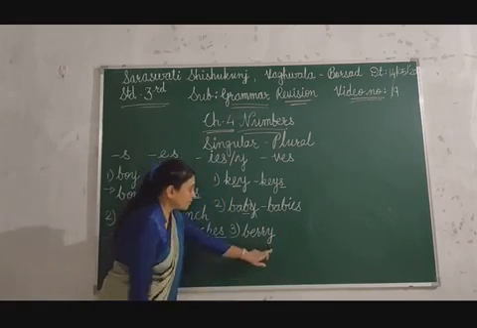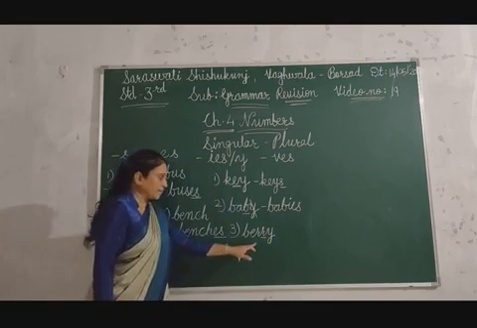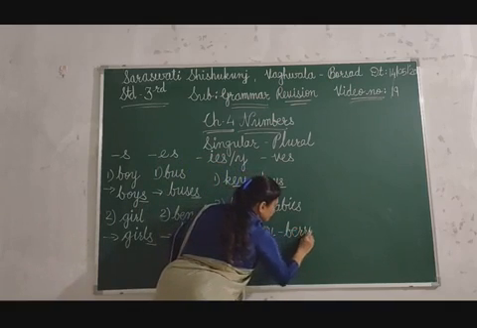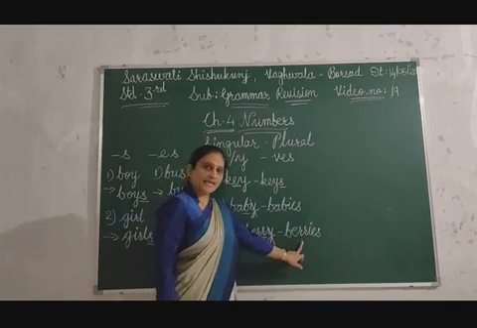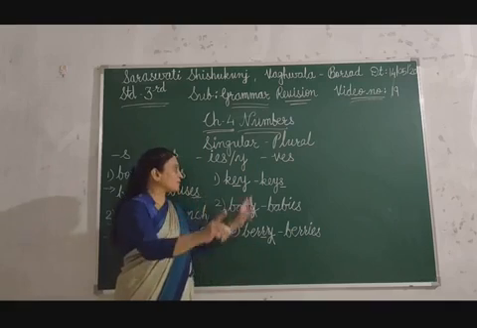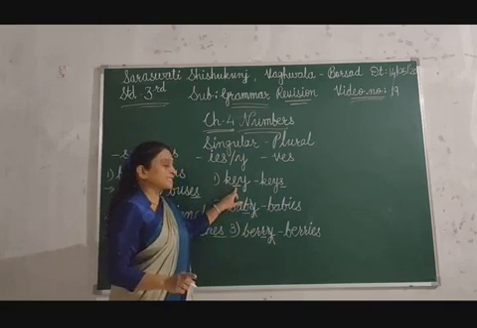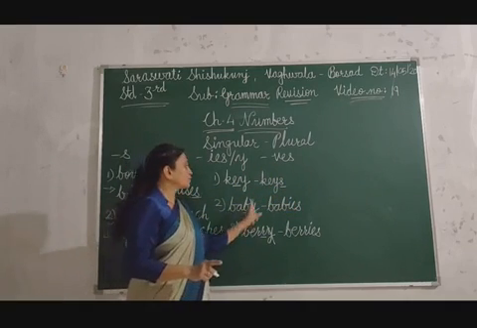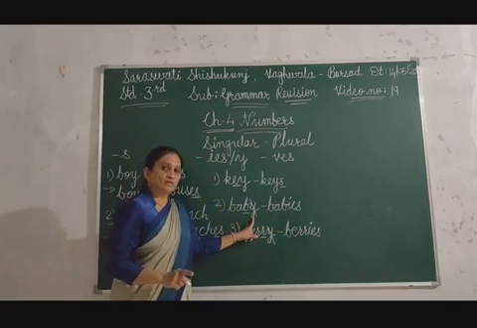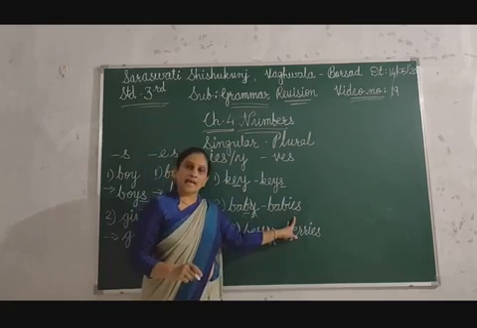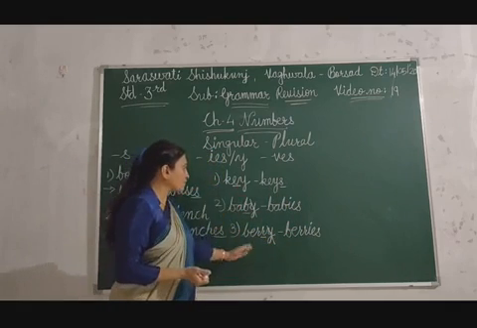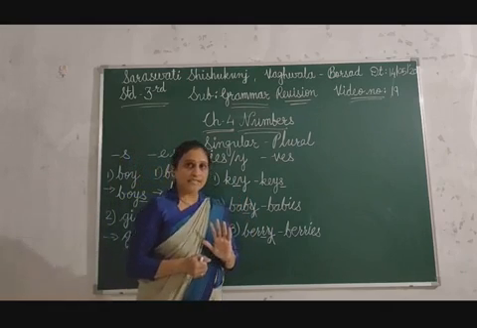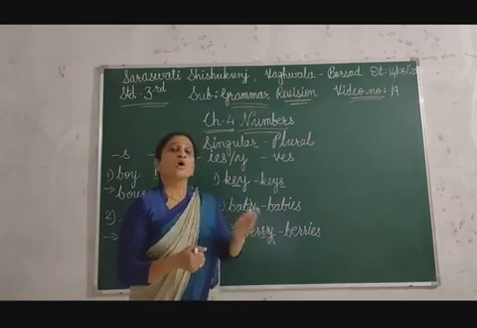Berry. Before y, it is a consonant. Am I right? So you have to drop y and add ies and then you can make the plural form. This formula you have to remember. If before y there is a vowel, you only add s, and if before y there is a consonant, first drop y and then add ies to make the plural form. These both are different, but you just have to remember vowel and consonant. A, E, I, O, U are vowels and all the remaining letters of the alphabet are consonants.